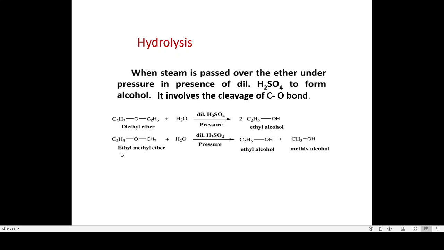So, when I take an unsymmetrical ether like ethyl methyl ether, we get two different types of alcohol. One is ethyl alcohol and the other is methyl alcohol. So upon hydrolysis, we get the corresponding alcohols as the product.